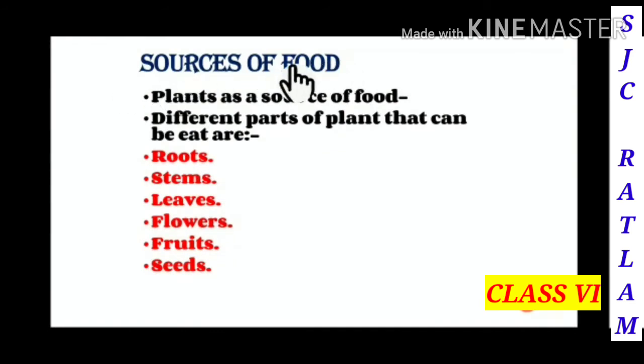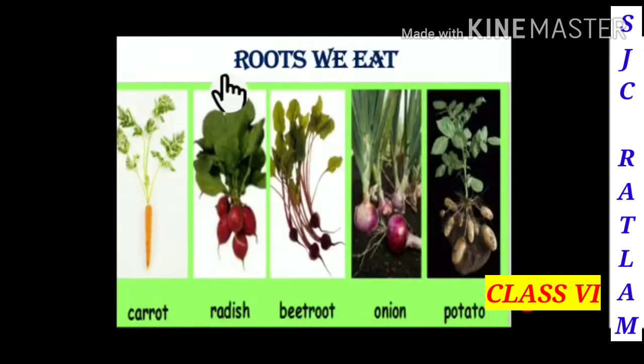Sources of food. Plant as a source of food. So here we will see different parts of plants that can be eaten. Roots, stems, leaves, flowers, fruits and seeds. Roots we eat. So in this picture we can see the roots that can be eaten. That is carrot, radish, beetroot, onion and potato.